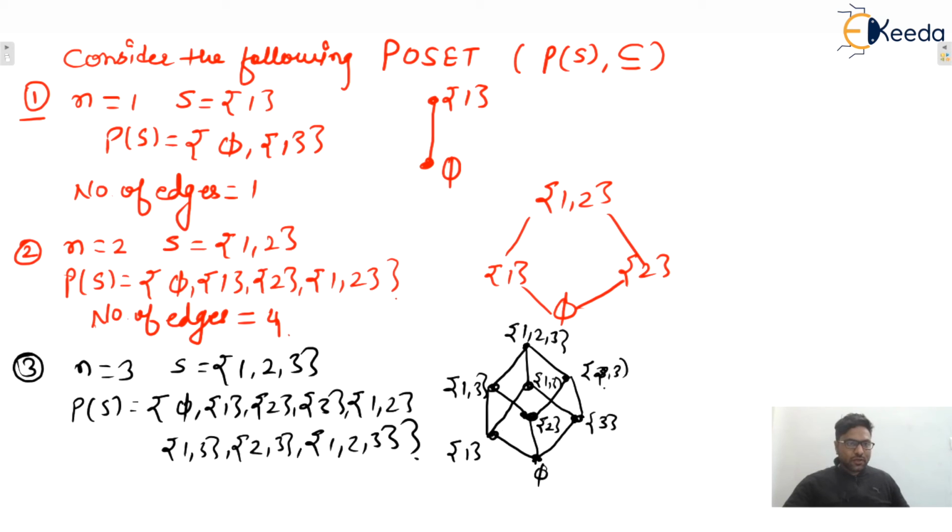Yes or no? So here you can observe that phi is a subset of 1, phi is a subset of 3, phi is a subset of 2.